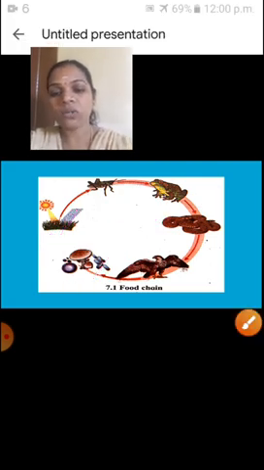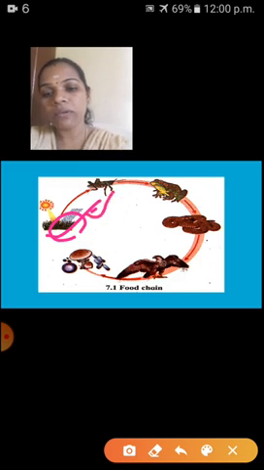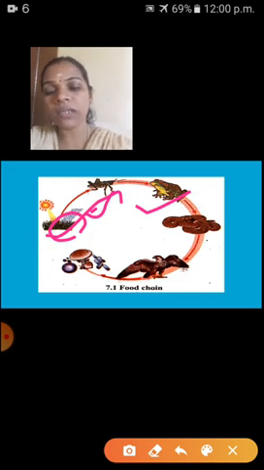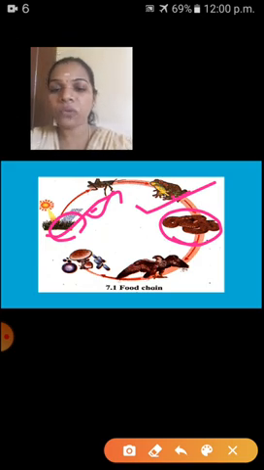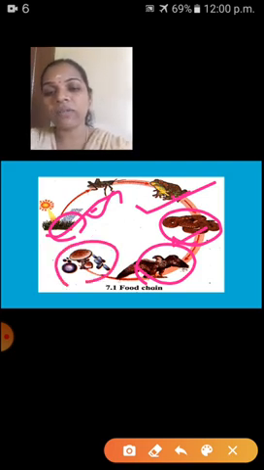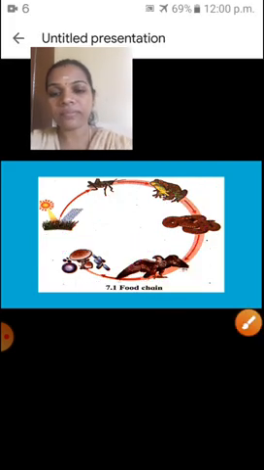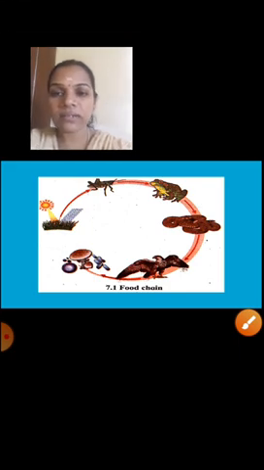Food chain. Now see here, children, these plants are preparing their food, so energy is transferred from plants to this grasshopper. And who will eat this grasshopper? The frog. So it gets energy from the grasshopper, the snake gets energy from the frog, and this one gets energy from the snake. Then the saprophytes decompose the dead body of the eagle. That's why it is an example of a food chain.